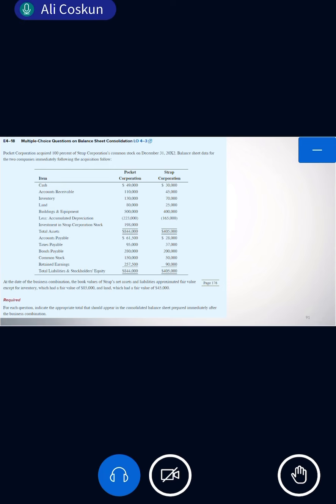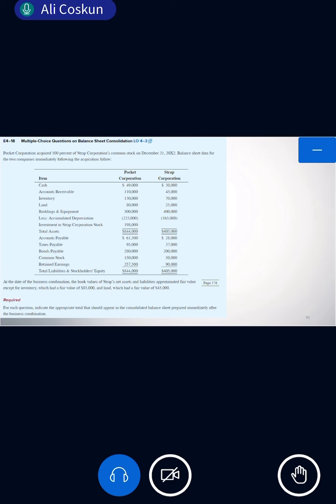All right, so first of all, the differential. How much is the differential? Now, what is this 198? Everybody got it? That's the acquisition price, right?